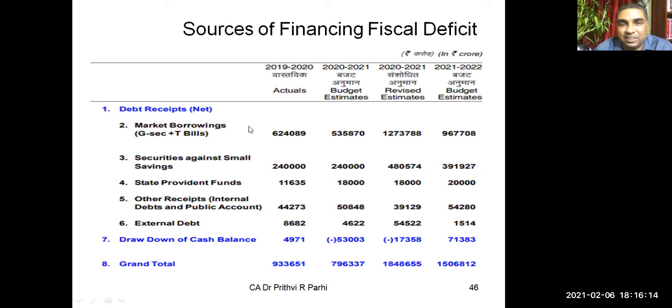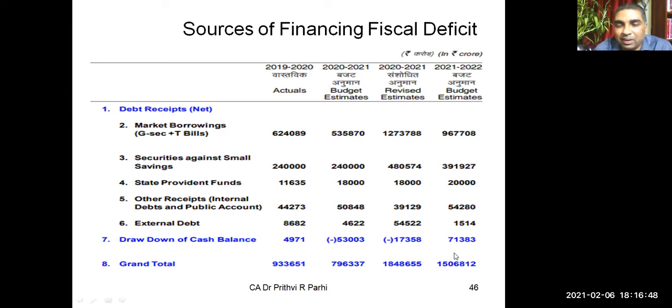Sources of financing fiscal deficit. So government has thought market borrowing this much of money. Okay, let us say government sector securities or treasury bills government will issue for this much of money. Securities against small savings, government will issue those securities, small savers will be buying that, this much of money. State provident fund, this much money will be collected. Other receipts, this much money will be collected. External debt, this much money will be collected. Drawdown of the cash balance, that means you can say this is the money which is available with the Reserve Bank of India, this much money can be managed.